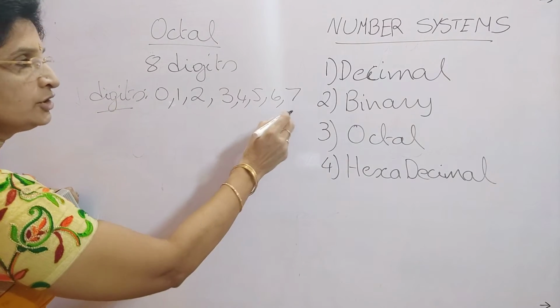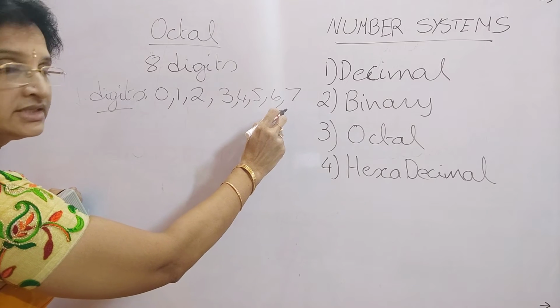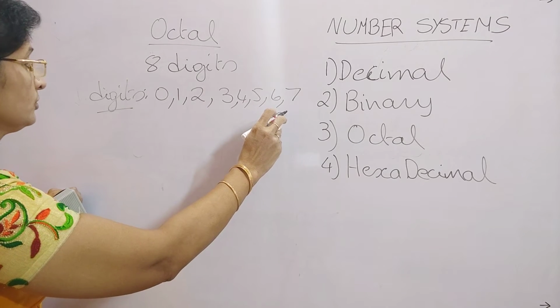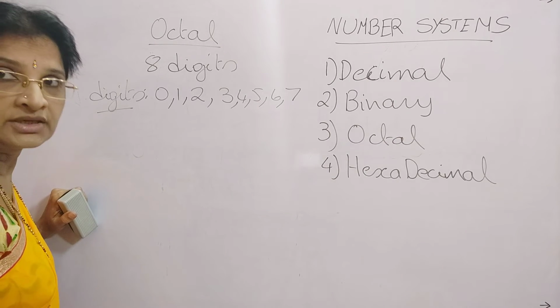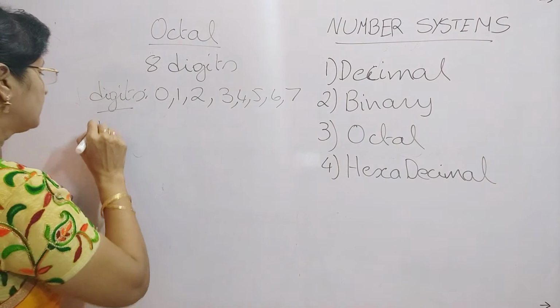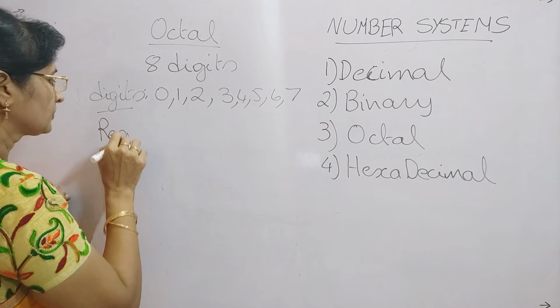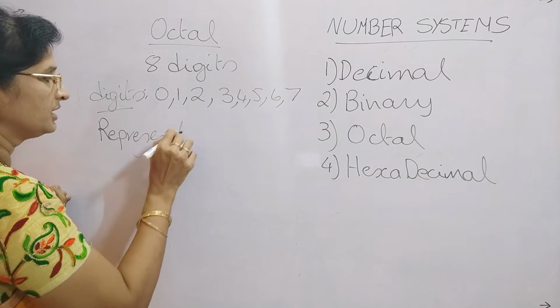By a combination of these individual digits you can write the octal numbers. And also for representation there is a format.